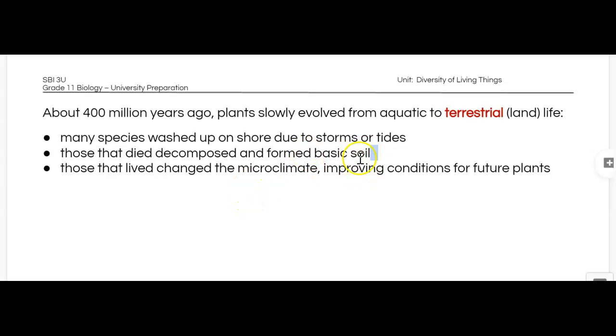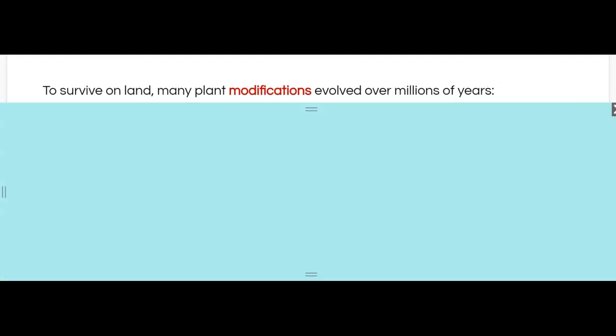That initial soil level created by the plants that decomposed after washing up on shore would have changed what we call a microclimate, that specific environment, and that allowed future plants to begin to sustain life. You can imagine that this wasn't an overnight process. It is an evolutionary process that would have taken millions of years.